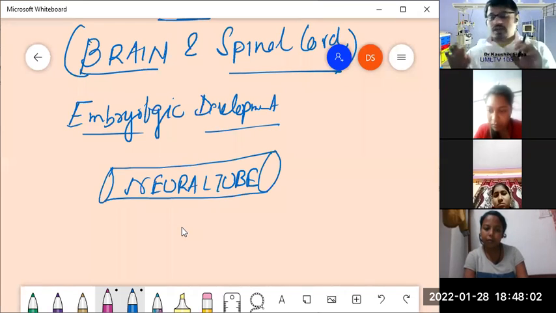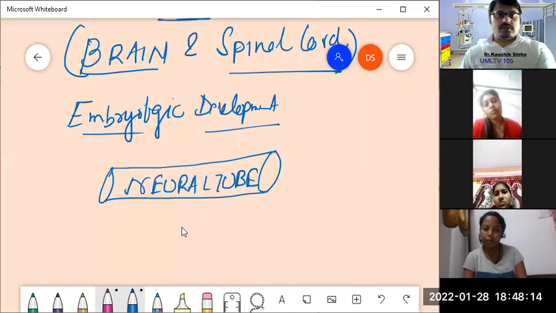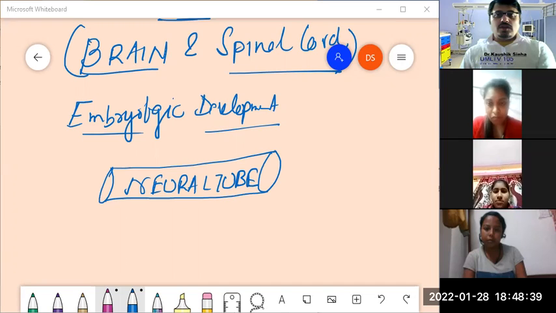A tube is a hollow thing, right? A tube is a hollow that is surrounded by a solid wall. That's how it is, isn't it? If you see any tube, the water pipes or whatever, you see a kind of long cylindrical structure. And in that long cylindrical structure, what we get is a hollowness inside that structure. Right? Are you getting what I'm trying to say?